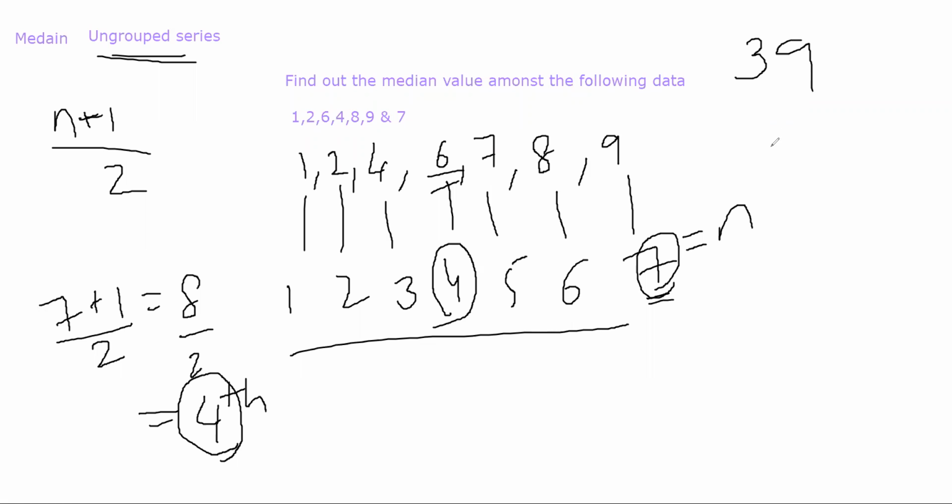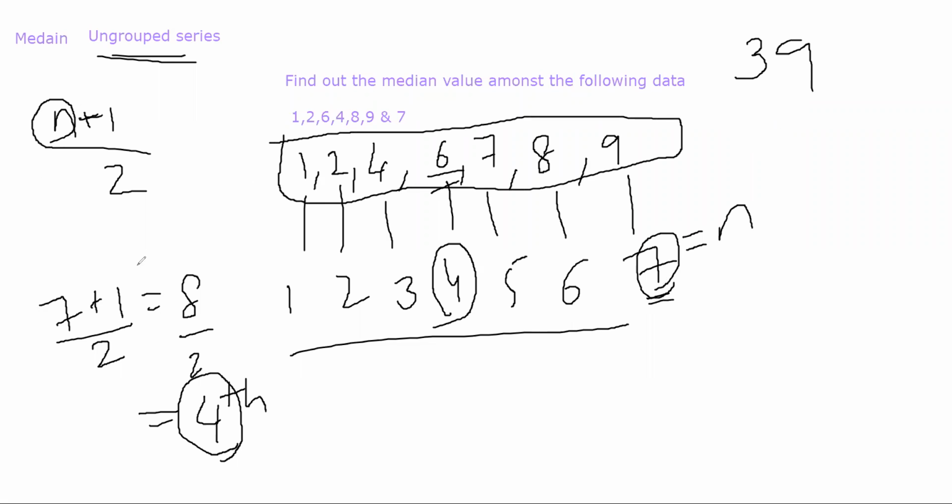The first thing that you'll have to do is arrange it in ascending or descending order. Either way, you can do ascending or descending. Let's suppose you use ascending. You put this whole series in ascending order and you count the number of observations, or the number of data that is given to you. That is coming out to 7. That will be your n.